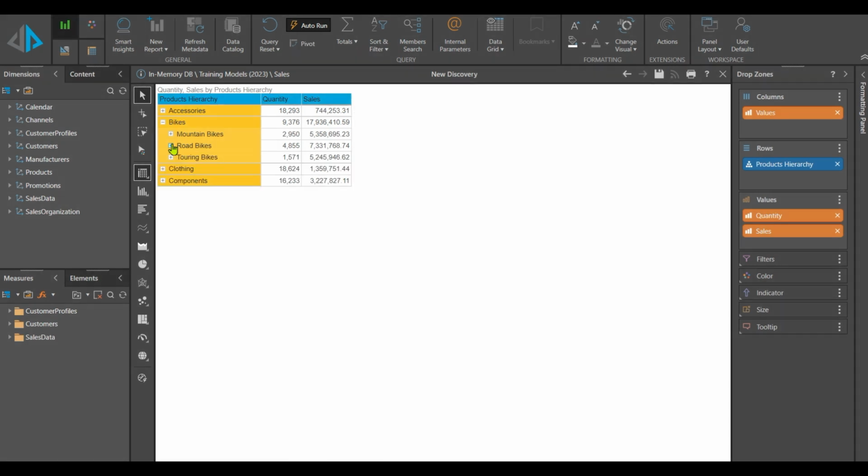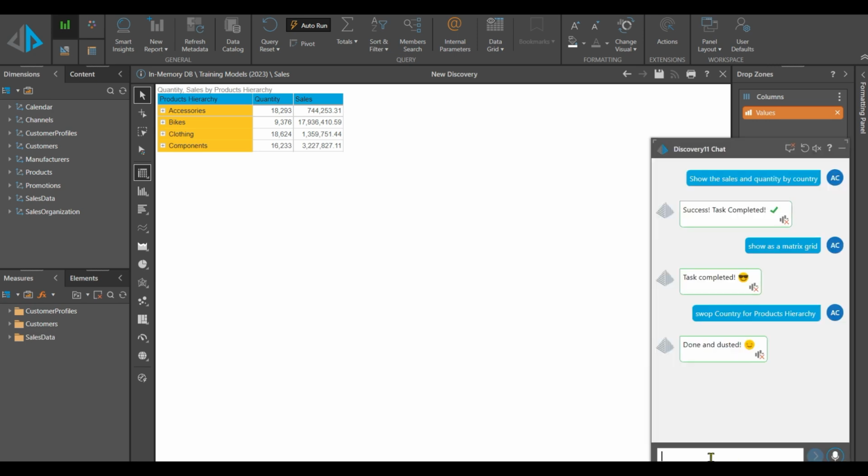Brilliant. Just so easy. Well, that's great, but wouldn't it be great to be able to see more information? So I'm going to go back to my little chatbot, and within here, I'm going to ask it to add the date, year. I can just write it in, but actually I can just go down here. There we go. Add that dimension in to the column.